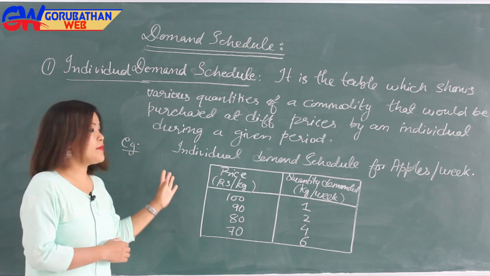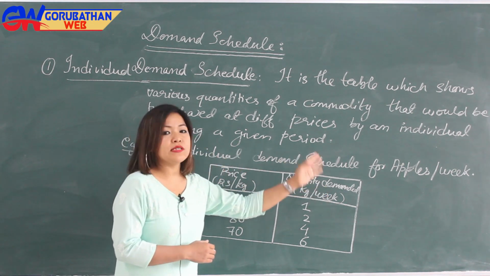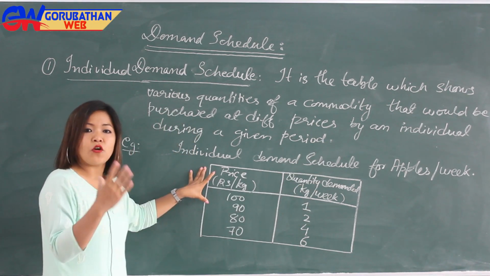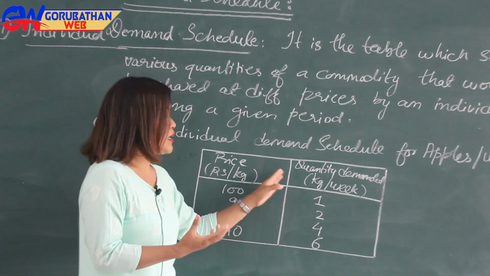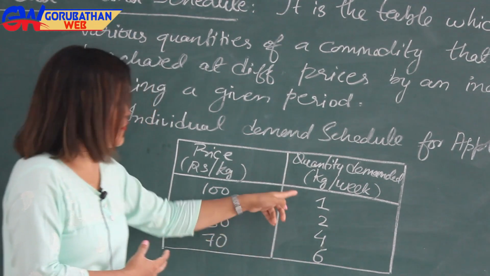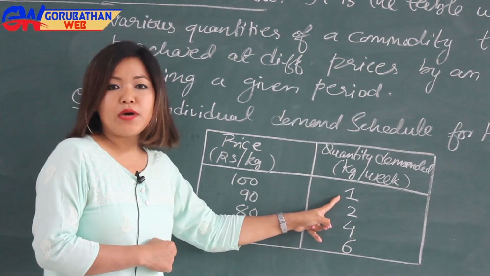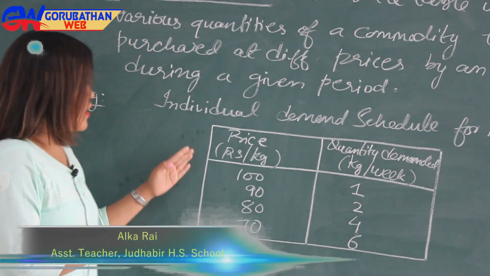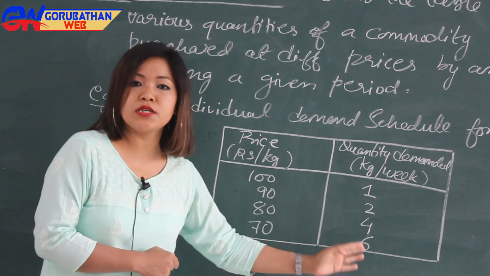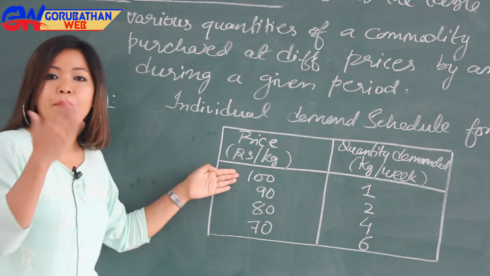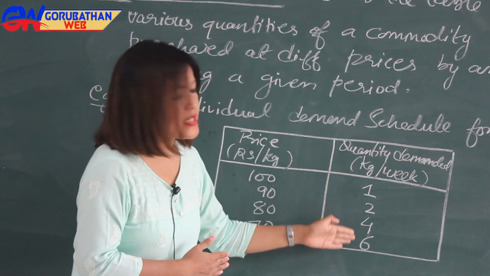Now here we are taking one example. One table is given here, individual demand schedule for apples per week. So the different prices of apples are given in this box, and the quantity demanded of apples per kg per week is given here like this. So when the price of apple is rupees 100, its quantity demanded is 1 kg per week, and when the price of apple is 90 rupees per kg, then its quantity demanded is 2 kg per week. Likewise, as the price of apples is falling, its demand is increasing gradually.